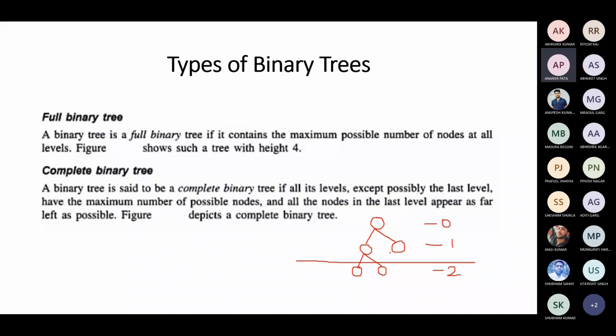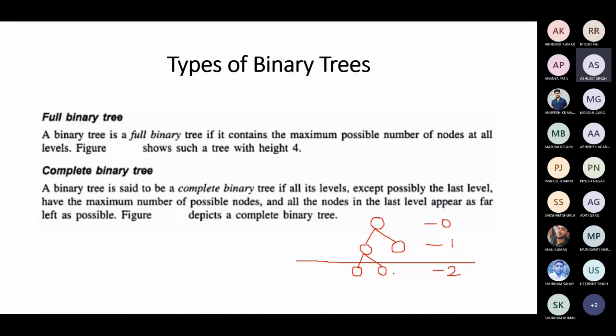So this is the first property. Except possibly the last level, all the levels before it should have all the possible nodes. In the last level, the nodes should appear as far left as possible. The nodes keep filling from left to right only, correct?